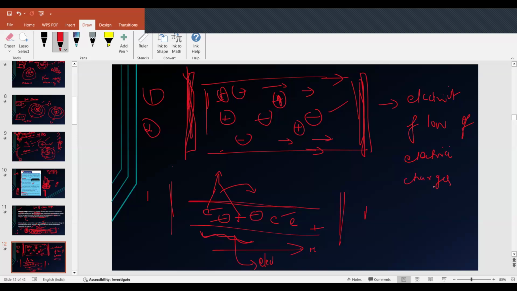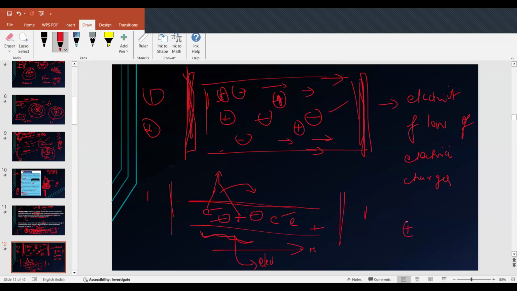The charges mean positive and negative charges, so those are protons and neutrons, right? No, not neutrons. Electrons and protons. The atom is different, but here we are talking not about the atom, only about positive charges and negative charges.